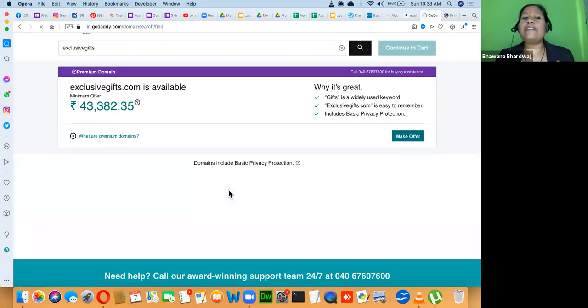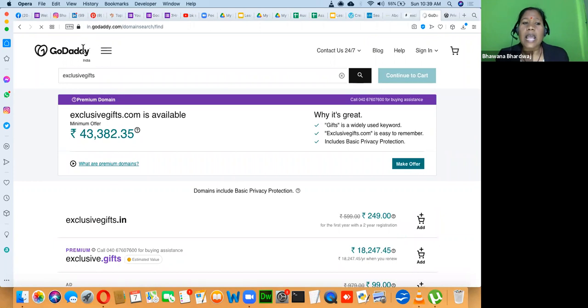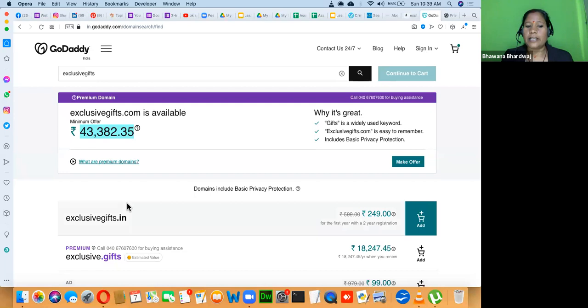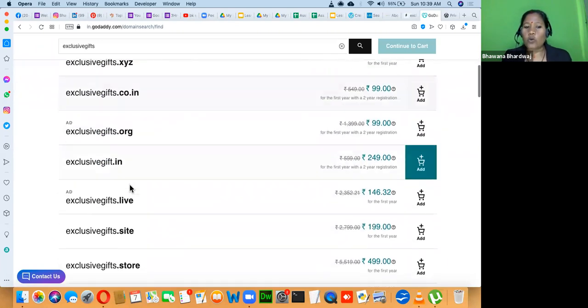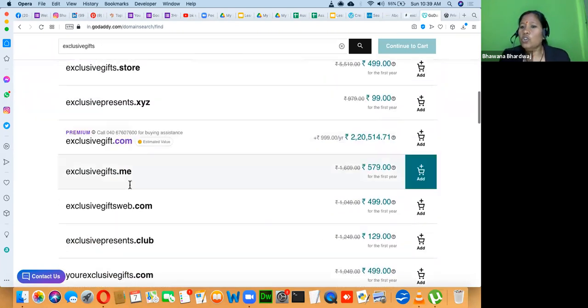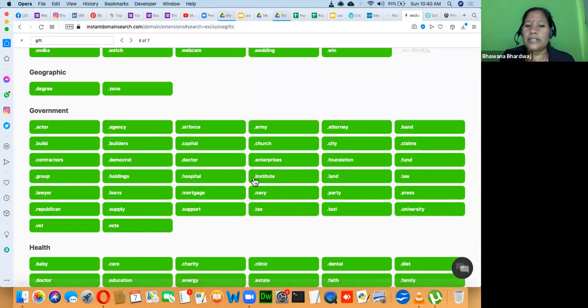You will find that if someone has already bought the domain name, it will not be available, and someone has bought it to resell it. So this domain name is on resale, and you have to pay whatever extra money they are asking. It's similar to real estate: we buy and resell. Exclusive.gift is available. You can also go for co.in, .org, .in, .live, .site. You can see the list of all top level domains in Instant Domain Search.